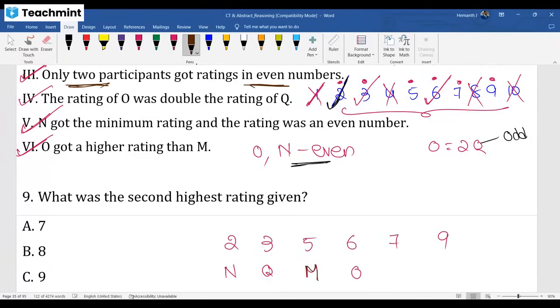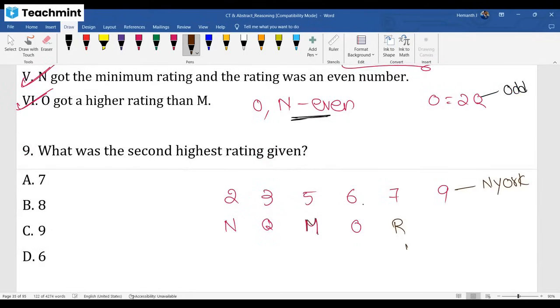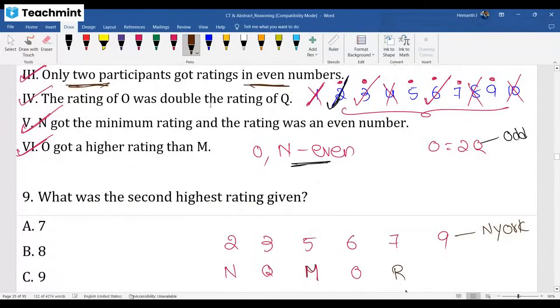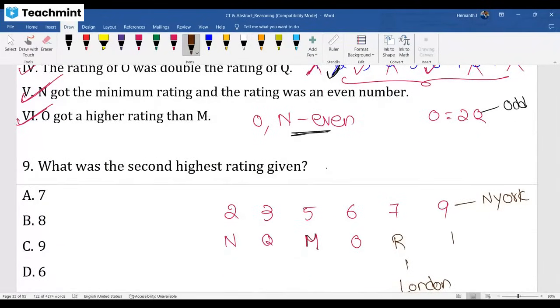7 and 9, sir. R was London. 9, the highest rating, is for New York. R is London, so R will be here. Why are you not assigning R there, sir? R is London, and the highest is for New York. See, the participant for New York has the highest rating. So who is left over is finally P. You have the list already: M and O, P, Q, R.